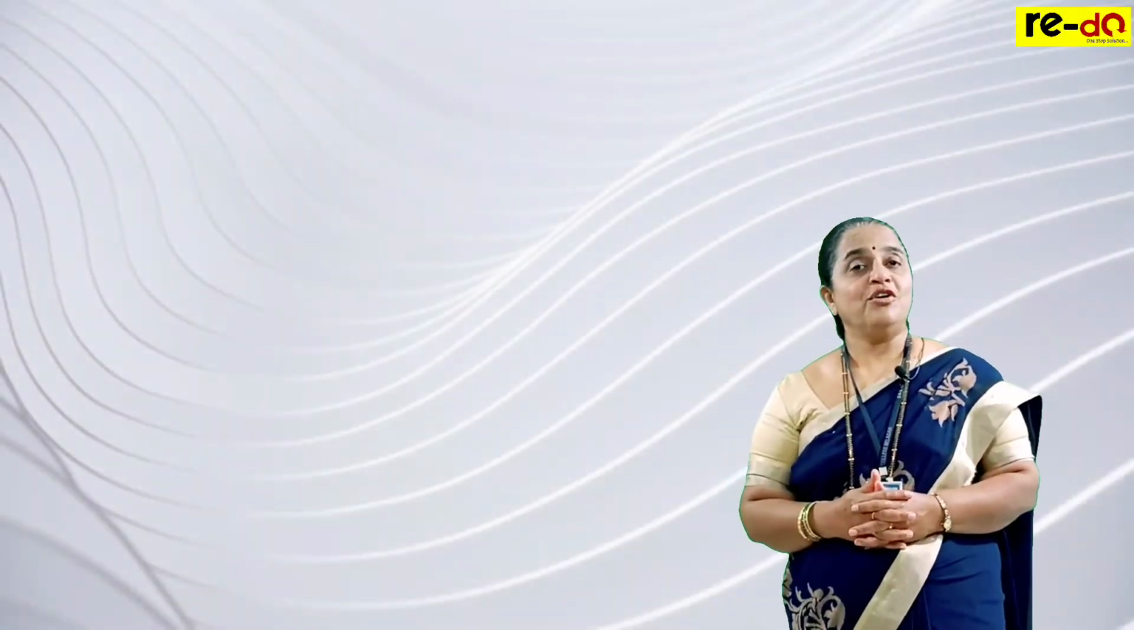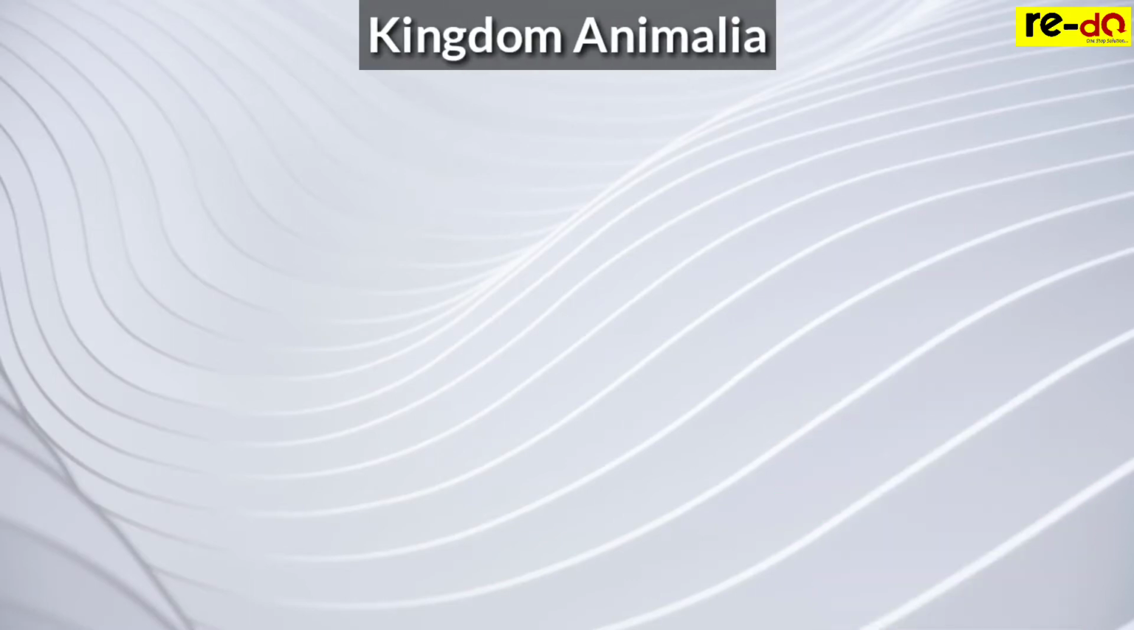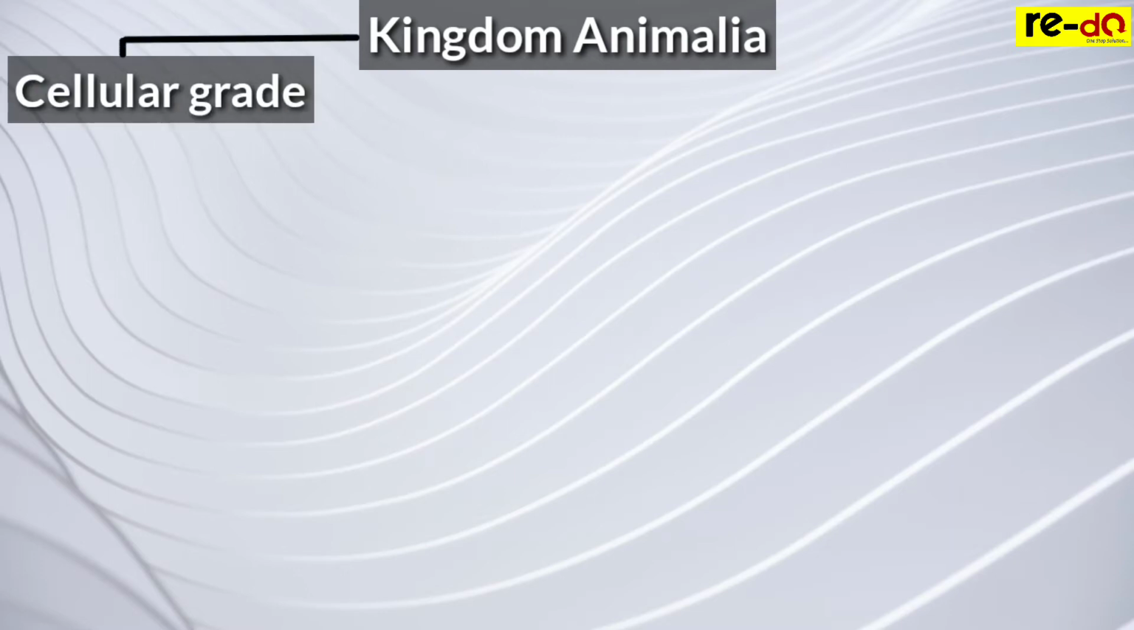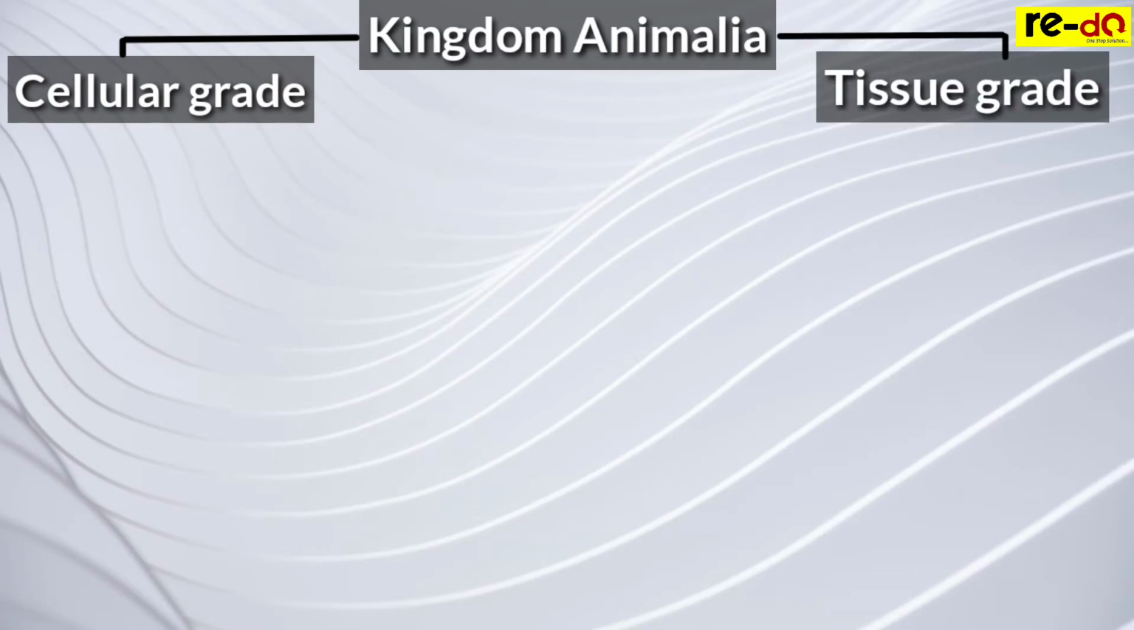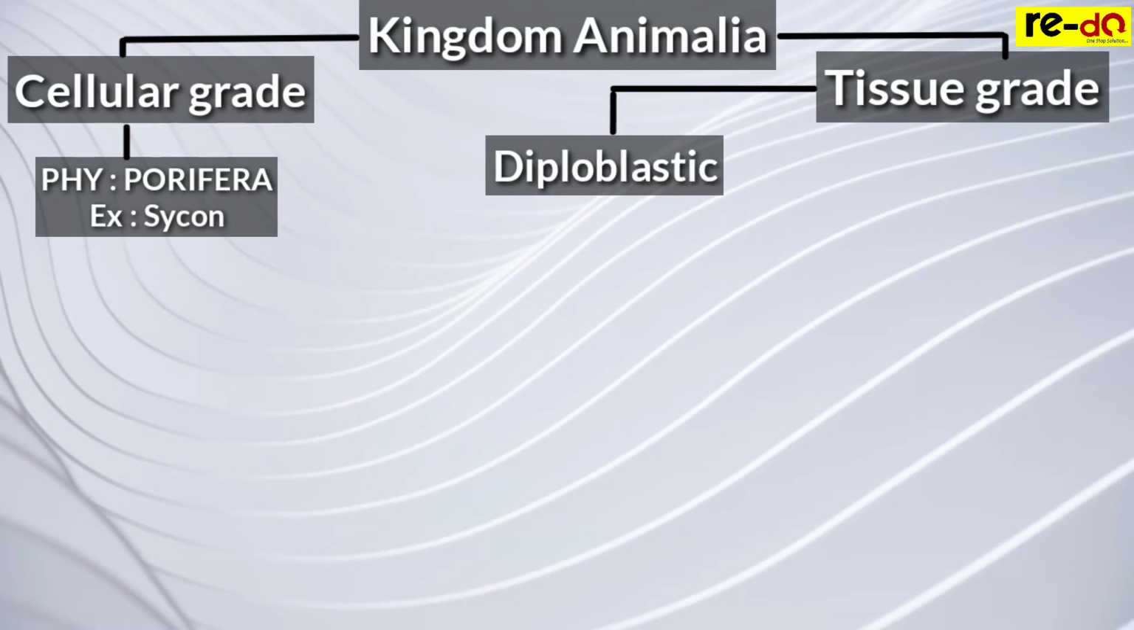With this, we have completed 9 phyla under non-chordata or invertebrata. Recall the chart of Kingdom Animalia which I showed in the second session of this topic, where I wrote the chart on the board. Towards the left side we wrote cellular grade, and towards the right side we wrote tissue grade. Under cellular grade, we wrote phylum Porifera, example Sycon. Under tissue grade, we made 2 arrows, towards the left diploblastic and towards the right triploblastic.